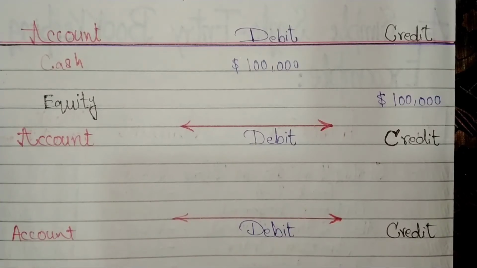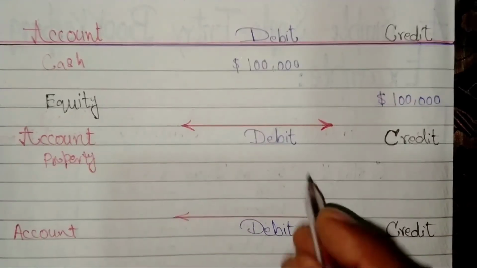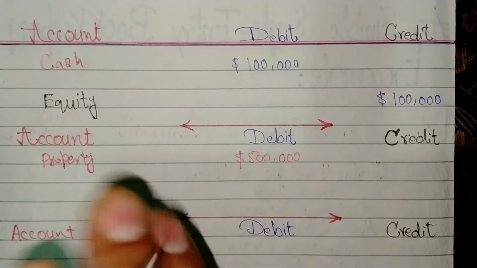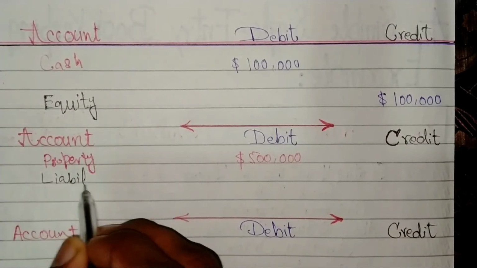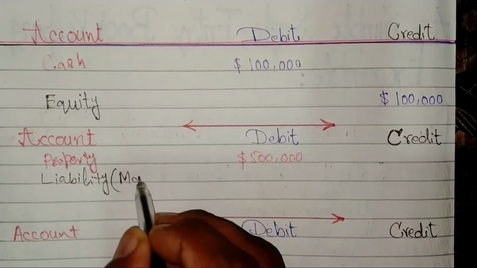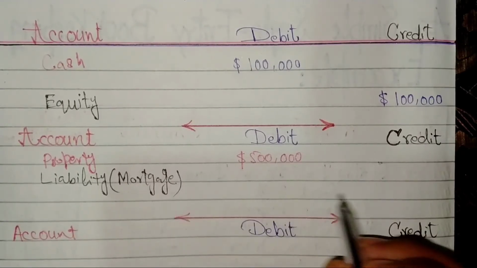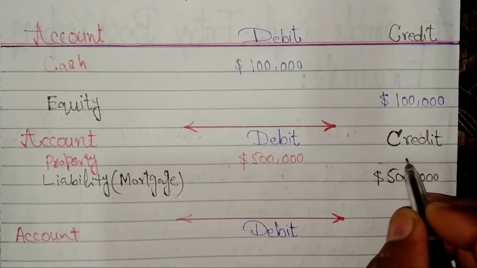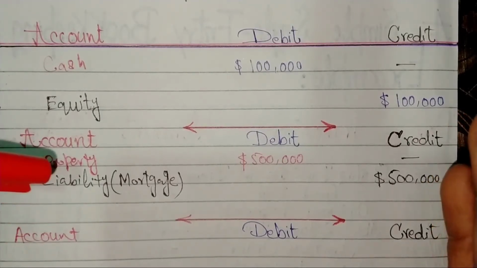The journal entry of this transaction will be property account debit with amount $500,000 and liability or mortgage account will be credit, amounted $500,000, because we take out a loan for the full amount for purchasing the property.